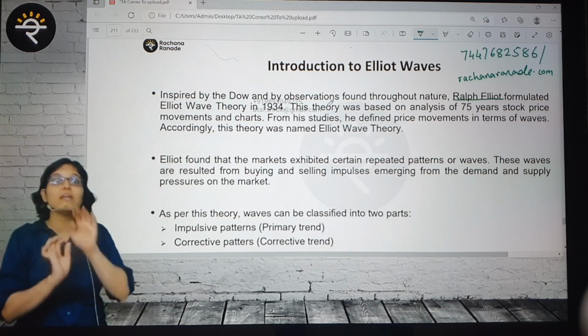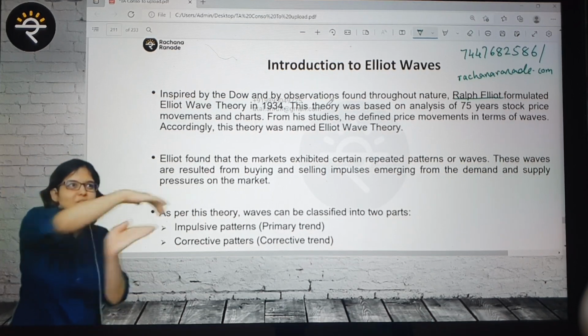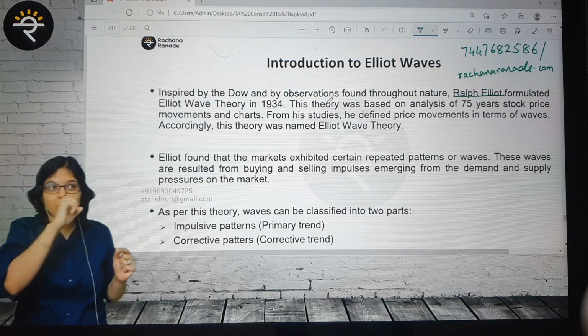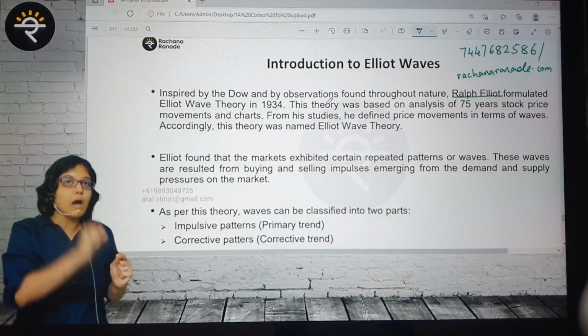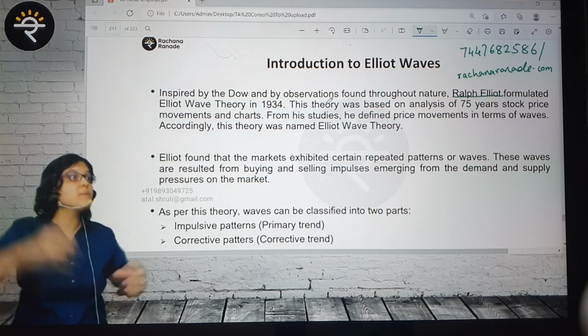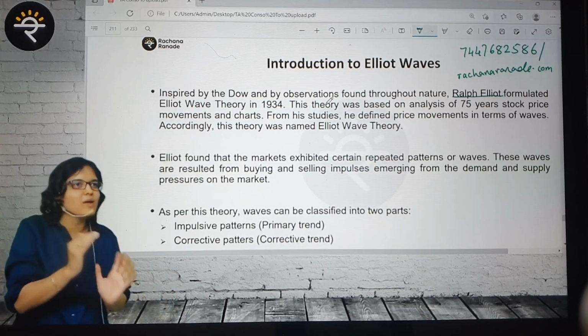Now if you visualize the sea waves, inside one wave there are multiple waves. There's a big wave and inside that there are smaller waves which are coming in. The same logic applies for price waves also. That is why, if you remember from day 1, I'm saying downtrend or down move, uptrend or up move. Trend is the bigger wave and move is a smaller wave.